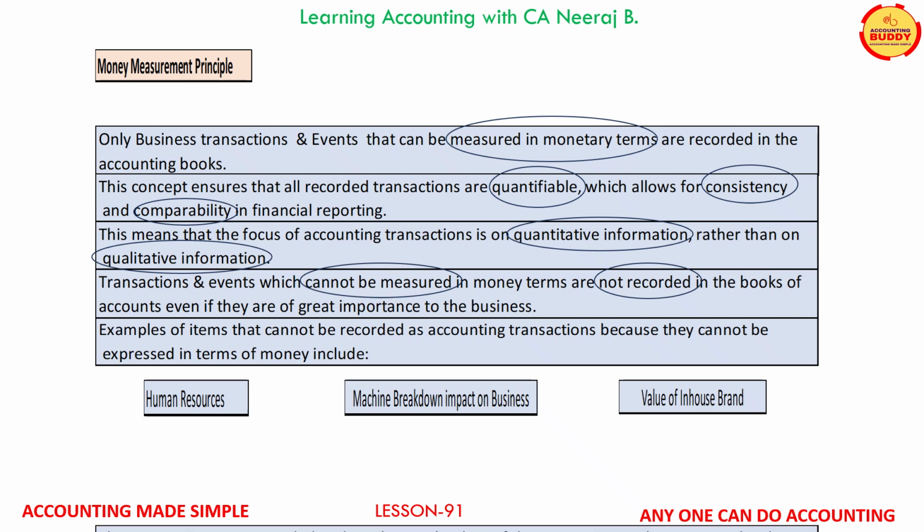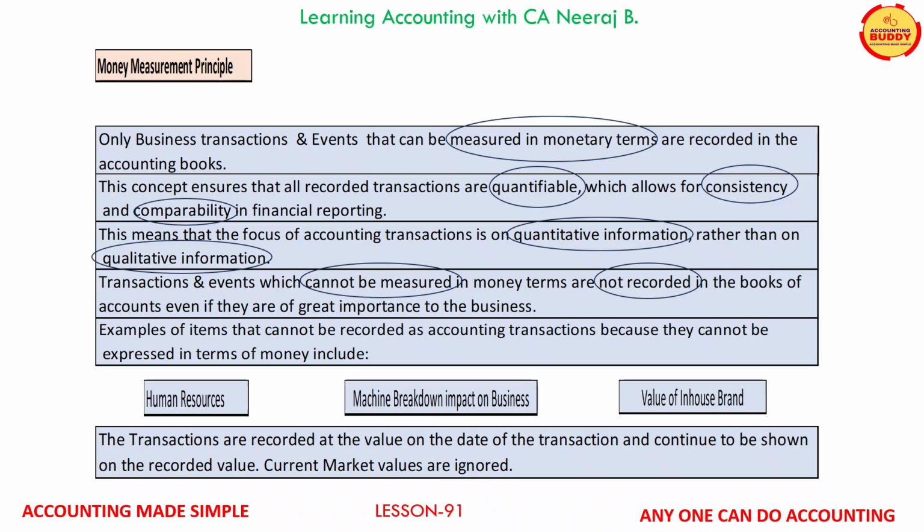Please note that the business transactions are recorded at the value on the date of the transaction. They continue to be shown at the recorded value and current market values are ignored.